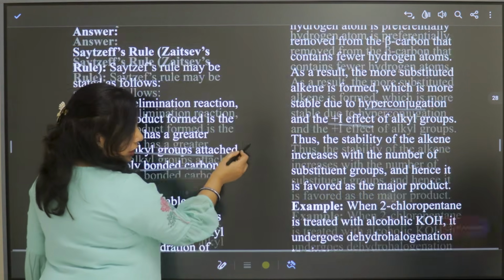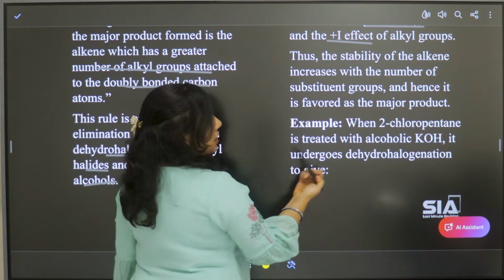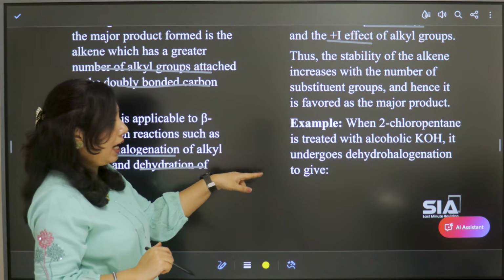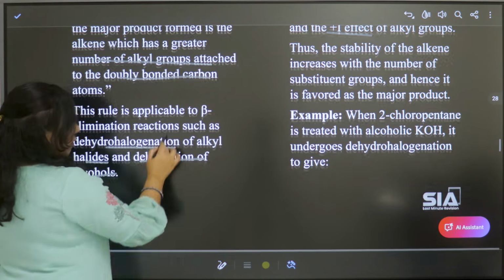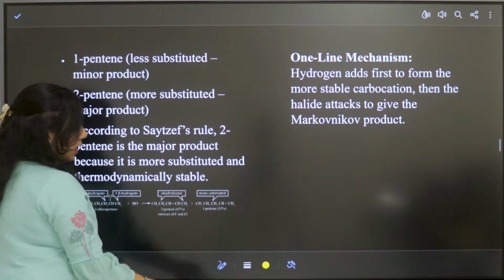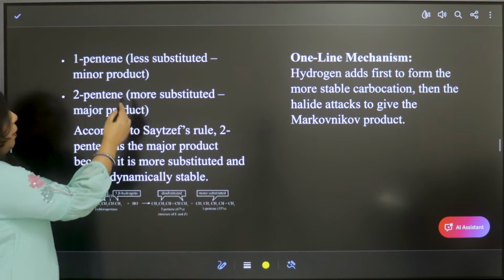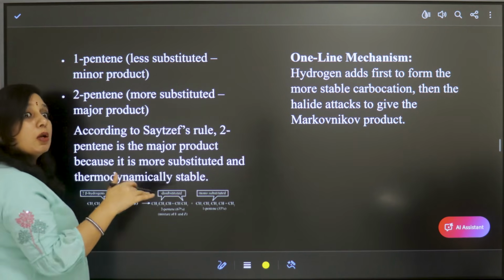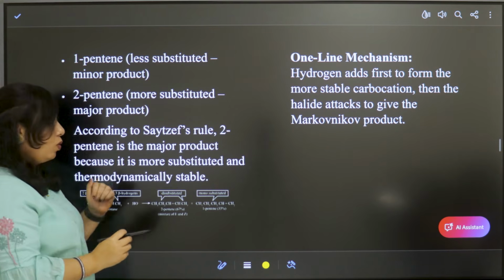So let us see the equation. The example given is 2-chloropentane treated with alcoholic KOH. It undergoes dehydrohalogenation. So what does it give? Two types of products: one is 1-pentene and the second one is 2-pentene. 1-pentene is less substituted, hence minor, and 2-pentene is more substituted, hence the major product, according to Saytzeff's rule.